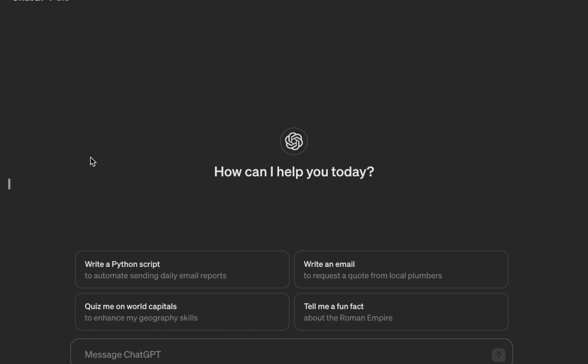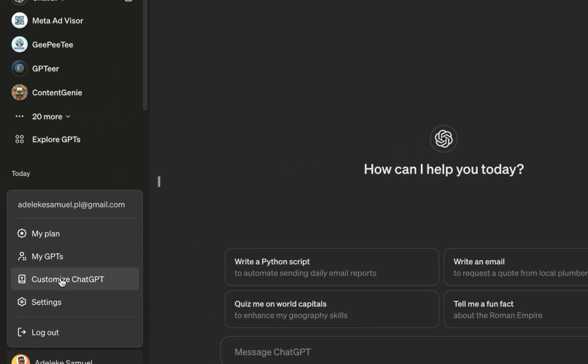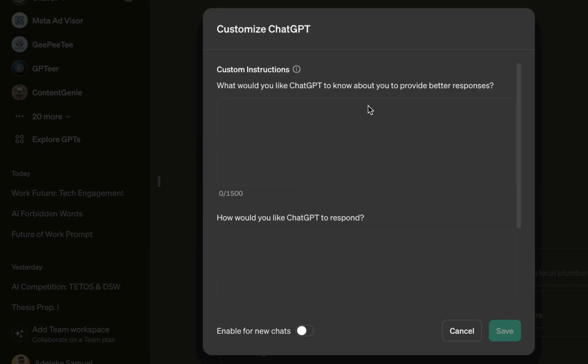And I think custom instruction is available to both free and paid users. This was released before GPTs that are popular now. Before they became popular, this was released. So we actually have 3 features in ChatGPT to provide context. We have the memory feature now, we also have the custom instruction, and we also have GPTs. But anyways, let's talk about custom instruction. So just click on your profile here and click customize ChatGPT.